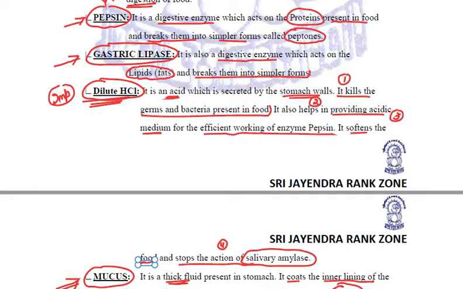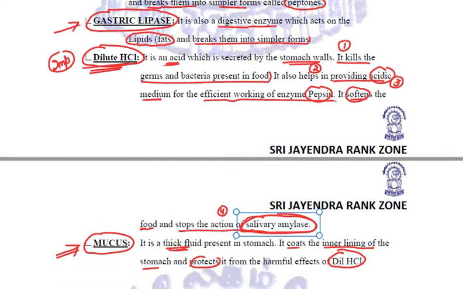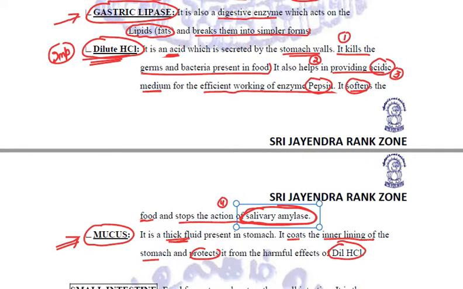HCl has many functions as we have seen: killing the germs and bacteria present in food, providing acidic medium for the efficient working of pepsin, softening the food, and stopping the action of salivary amylase. And the function of mucus is to coat the inner lining of the stomach in order to protect it from HCl. Fine. So these are the things happening in stomach.